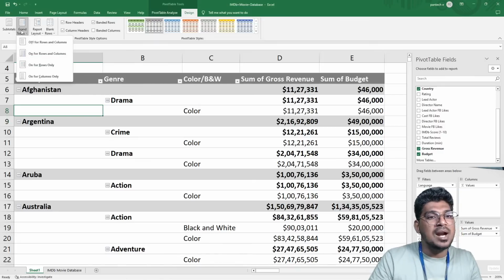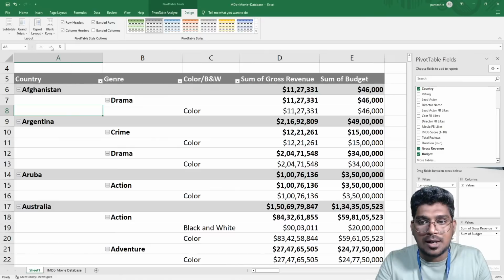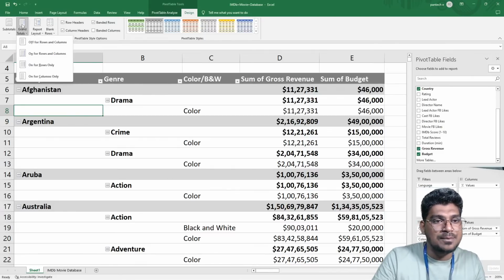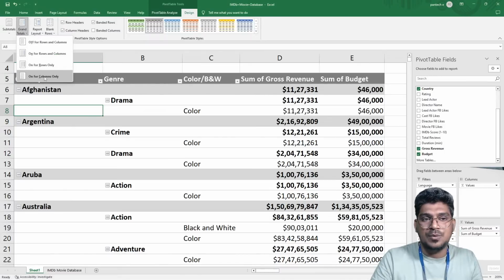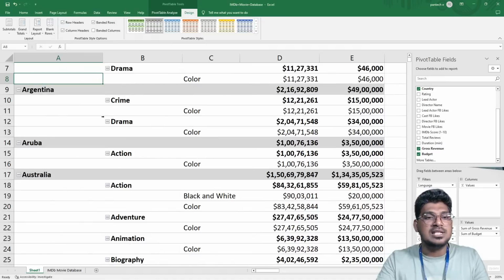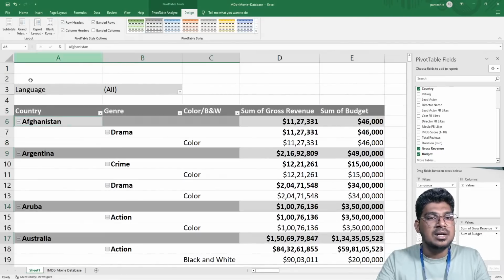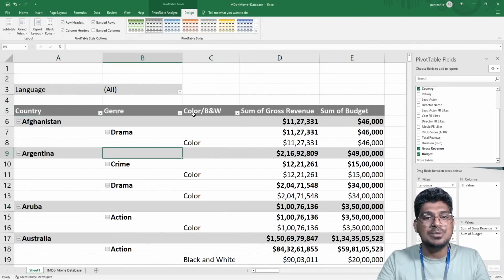Then after that, what about the grand total? Now you can see the first option is off for rows and columns, and otherwise on for rows and columns, on for rows only, and on for columns only. That controls how the grand total is displayed.